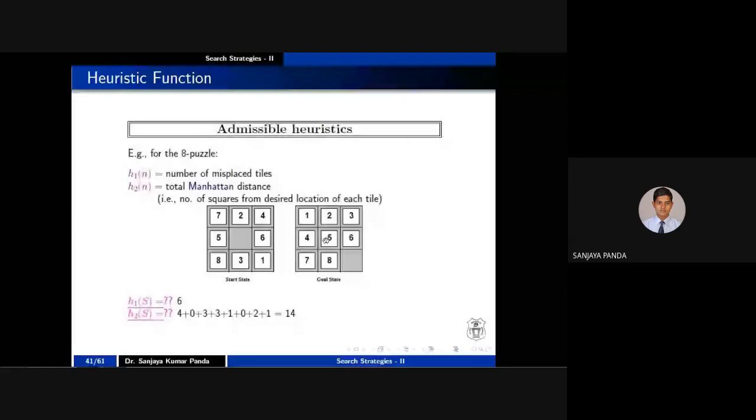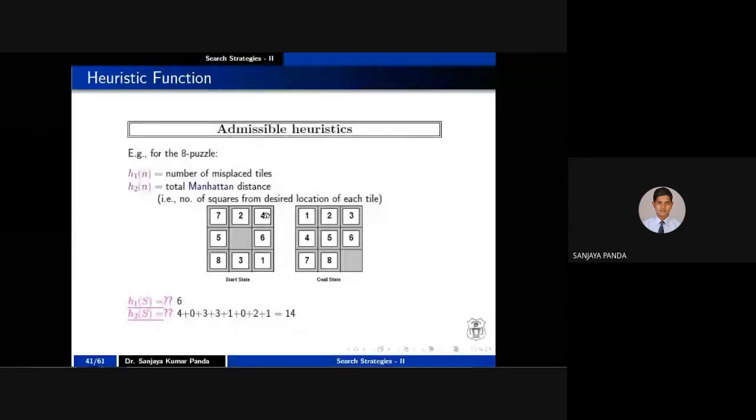So here I have taken 2 heuristics. One is H1 of n, another is H2 of n. What does H1 of n indicate? H1 of n indicates the number of misplaced tiles. What are misplaced tiles? If you see the first position, 7 is there, but the position is meant for 1, right? So here there is a misplacement. But if you see this one, in the initial state you have 2, and in the goal state it is also 2. So there is a match. So no need to change 2. It is in the proper position.